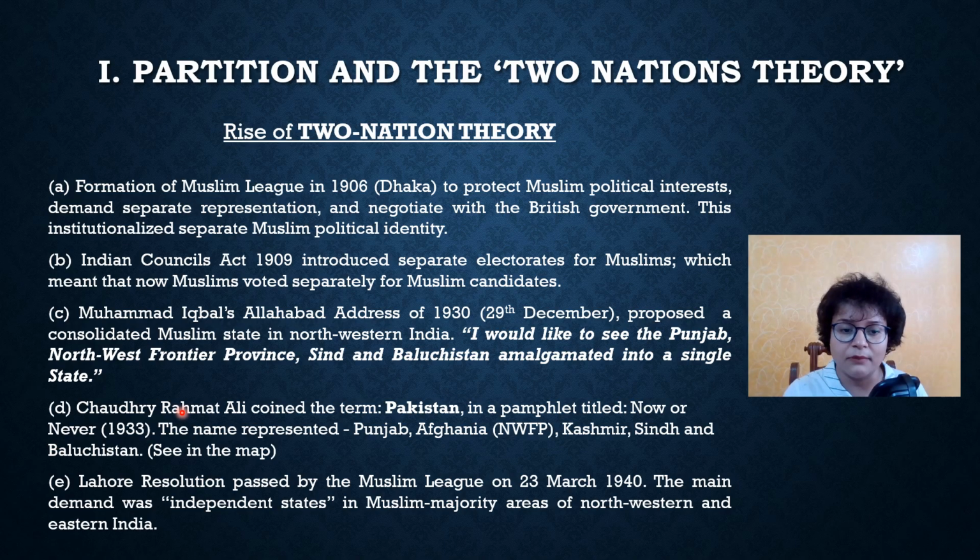But the term Pakistan was coined in the year 1933 in a pamphlet called Now or Never, written by Chaudhry Rahmat Ali, who was studying at the University of Cambridge at that time. And he said Pakistan, which is the land of the pure, should be represented by 5 regions, which are Punjab, Afghania, Kashmir, Sindh and Baluchistan. I will show you a map after this.